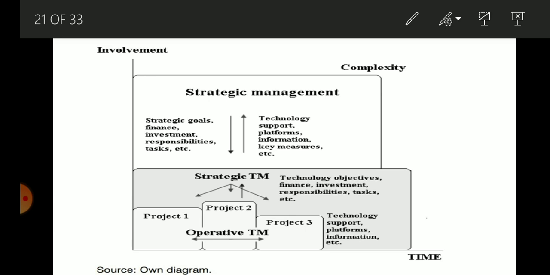These are the requirements of the operative technology management. It takes from and gives to the strategic management. The output is three projects. If you take them for example, then again the feedback will be taken to the strategic management for the development of the operative technology management.